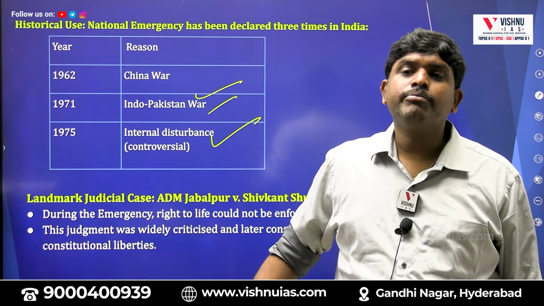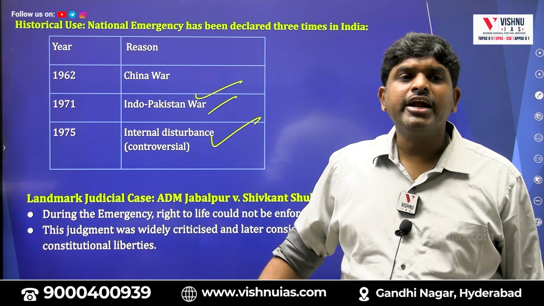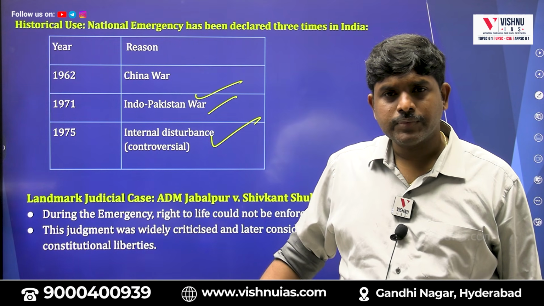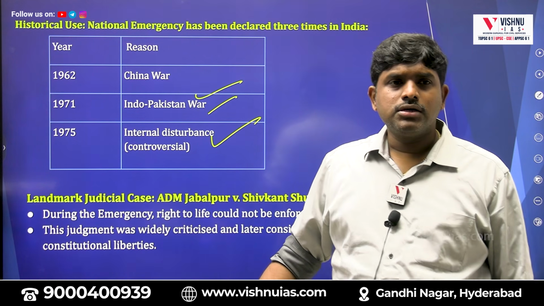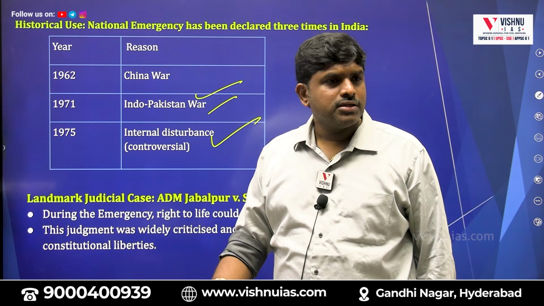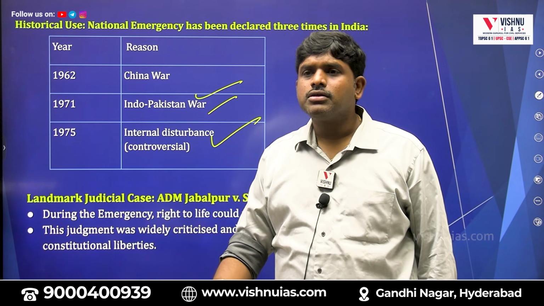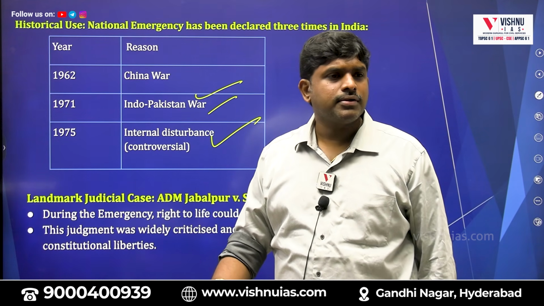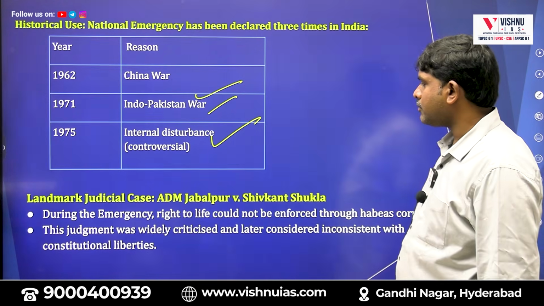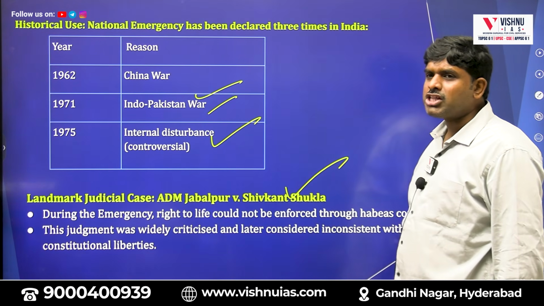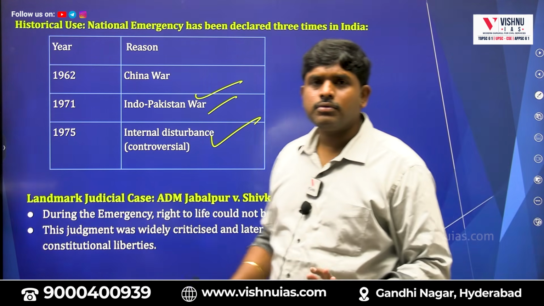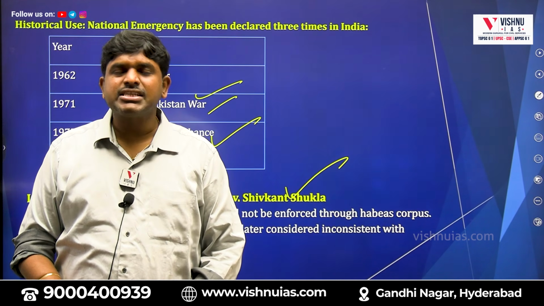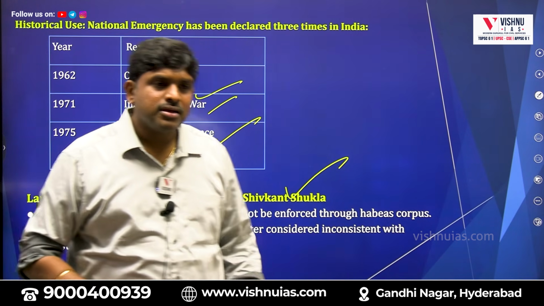Nearly 130 times we have had President's rule. From 1950 to 1990, those 40 years, we had more than 90 times. 62 with China, 71 with Pakistan, 75 with internal disturbances. ADM Jabalpur versus Shivakant Shukla: this judgment held that fundamental rights will be suspended, but it was criticized. No, fundamental rights will not be suspended.